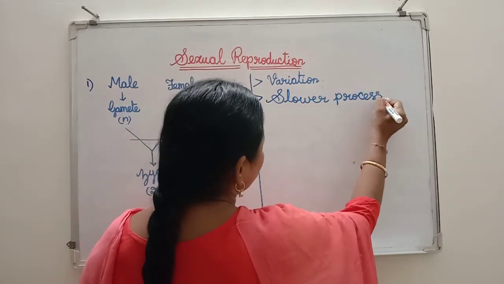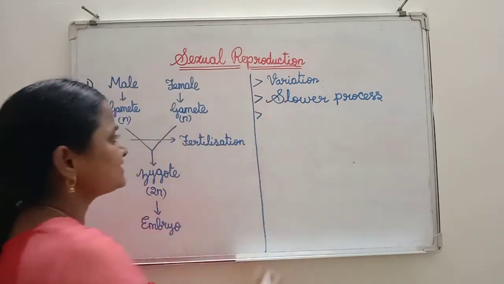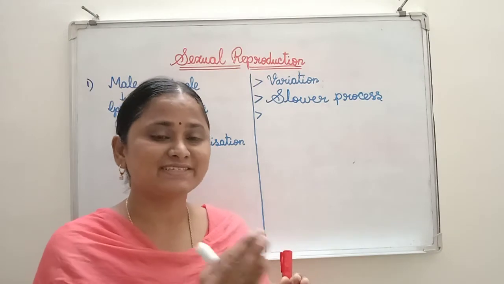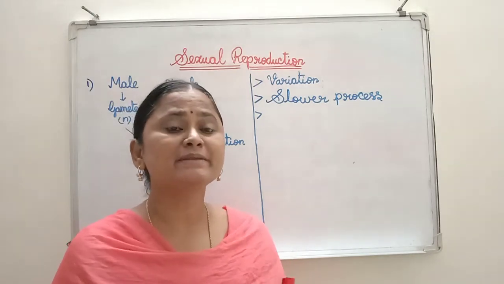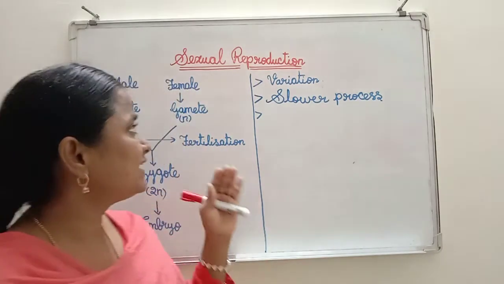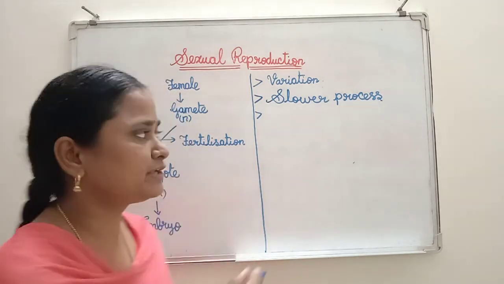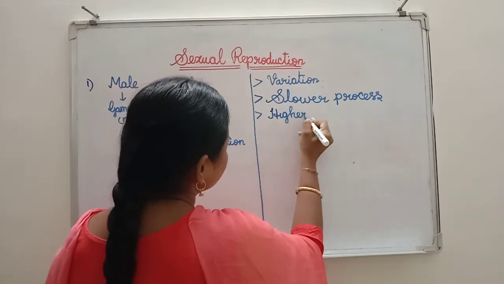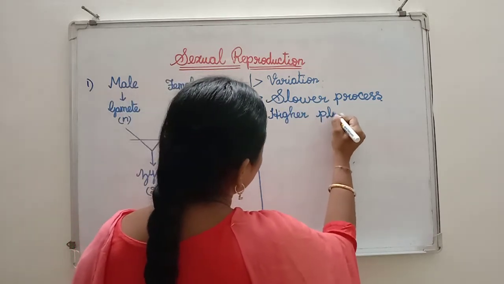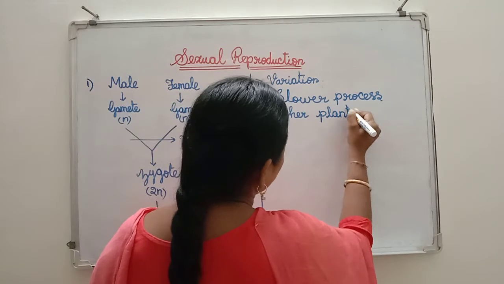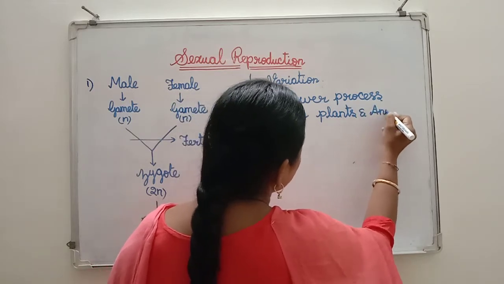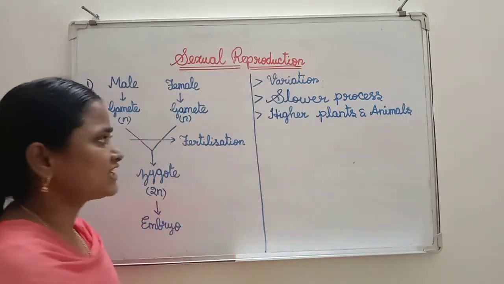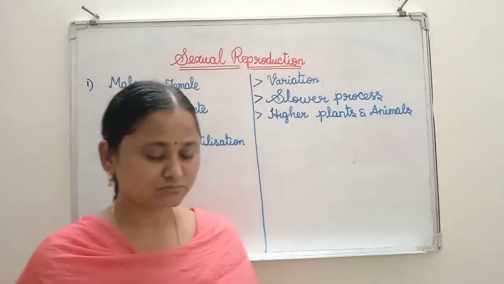Another point: higher plants and animals exhibit the sexual mode of reproduction.